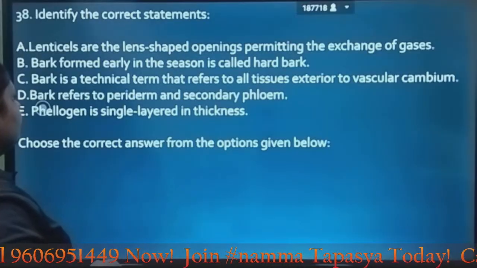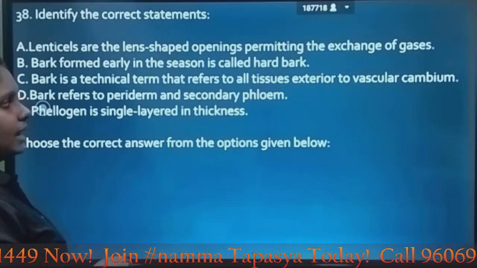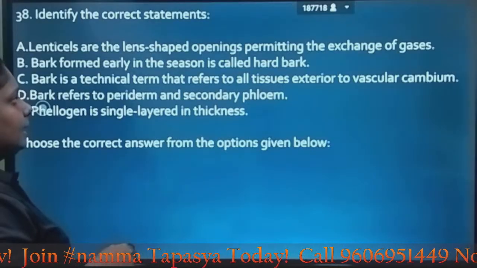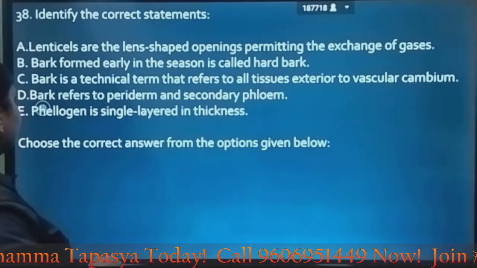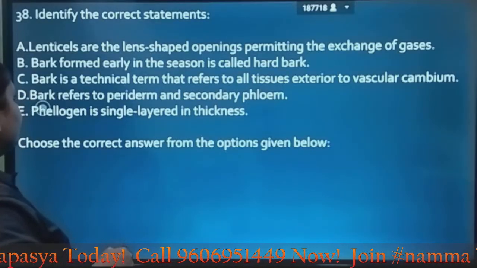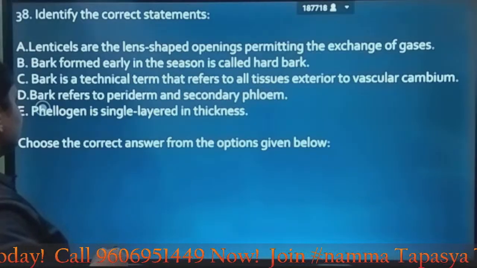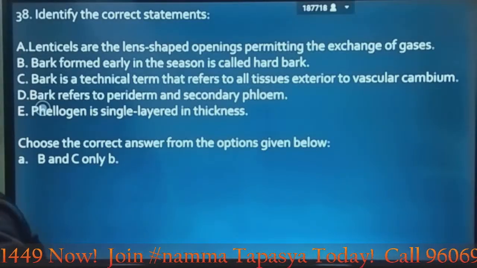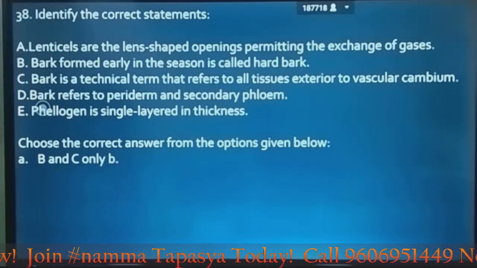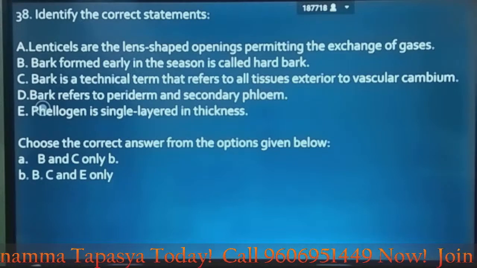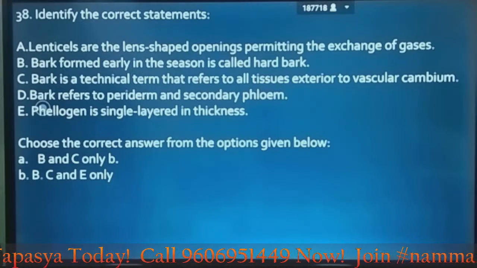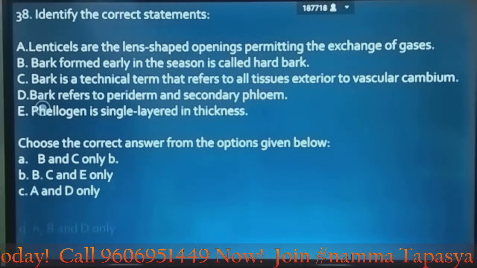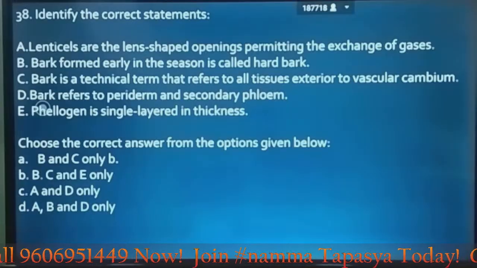Bark is a technical term that refers to all tissues exterior to vascular cambium. No. Bark refers to periderm and secondary phloem. No. Phellogen is single layered in thickness. So let's look at the options. B and C. B, C and E. A and D. A, B and D only.